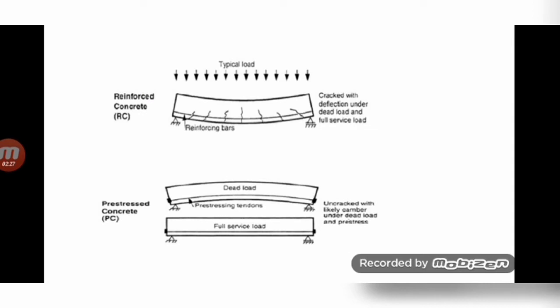See here, normally if you apply a typical load, this will be the bending of the reinforced concrete beam. If we apply pre-stressing force also, see the second figure, there will be a dead load and also the pre-stressing tendon. Then see the third figure, the beam becomes a normal straight position. So the pre-stressing concept is externally applying the pre-stressing force so that we are inducing the internal compressive force. It will nullify the force which is coming due to external dead load and live load. So this is the main concept.